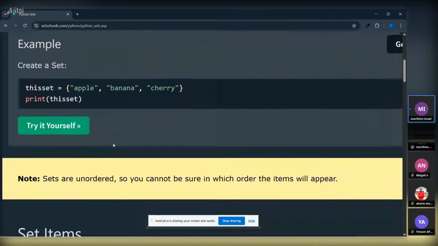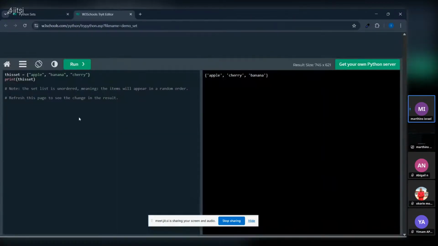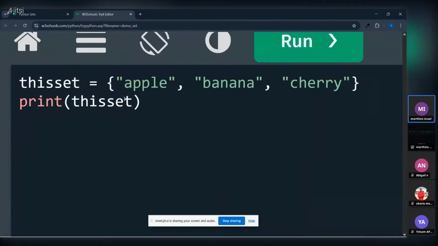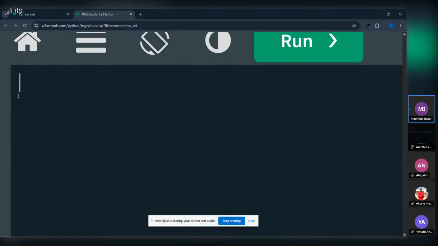So let's look at an example of how to work with sets here. Let me zoom the screen. First of all, you declare your variable. You must have been taught how to declare a variable. We can call the variable anything. We can call it list of items, or we can call it employees.